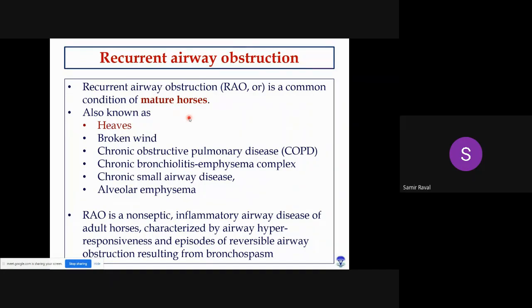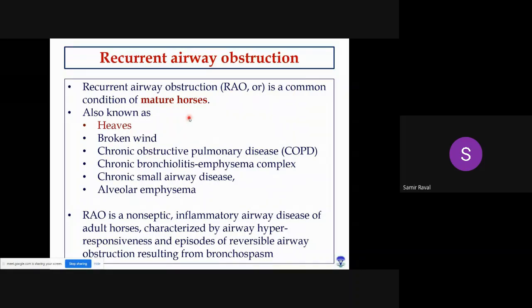Okay, so this recurrent airway obstruction is a very specific condition of mature horses, and most of the time it is non-septic, meaning mostly it is not associated with any bacterial or other infections, but still this leads to an inflammatory airway disease of an adult horse, and this is characterized by airway hyperresponsiveness, right?